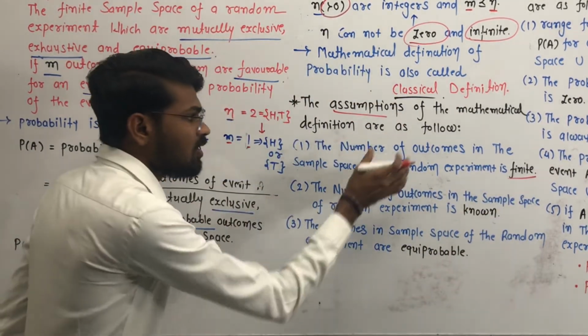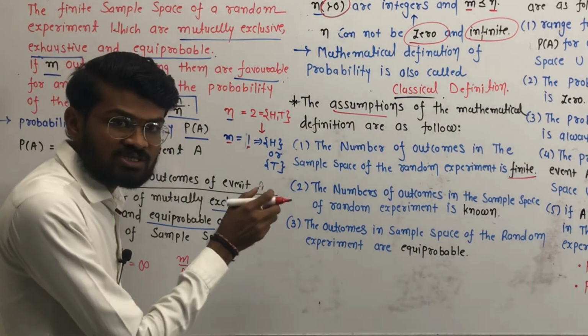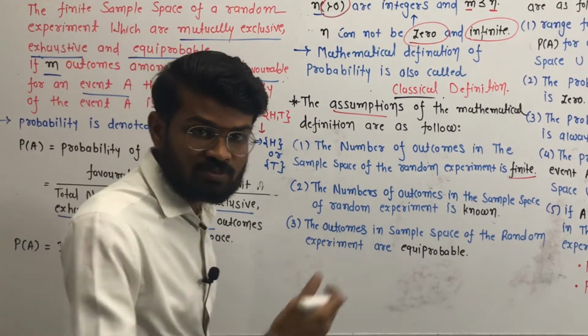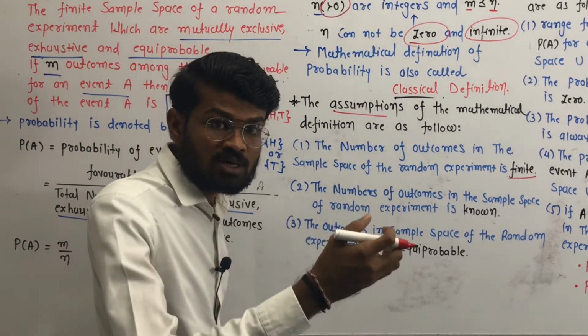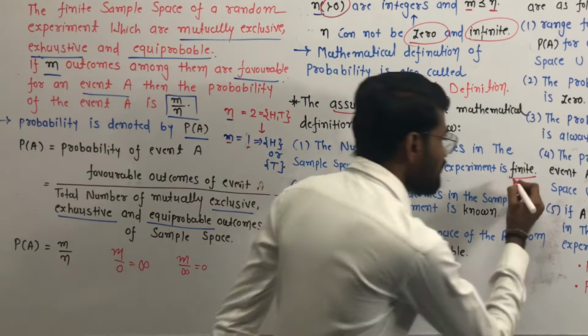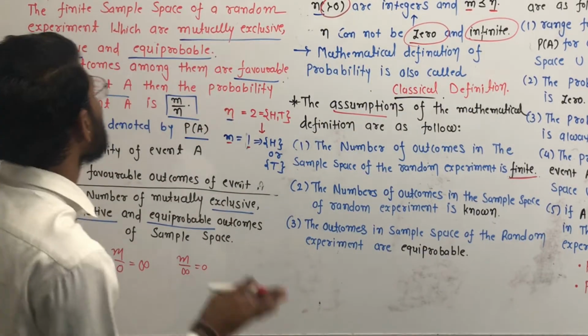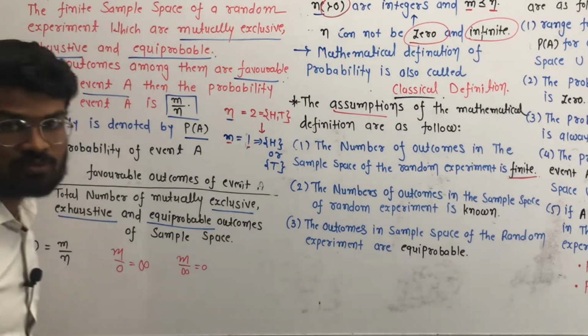The total number of possible outcomes is finite or infinite? It should be finite for the mathematical definition of probability.